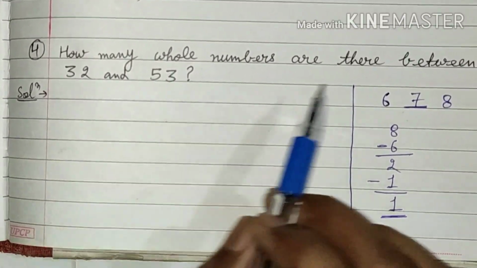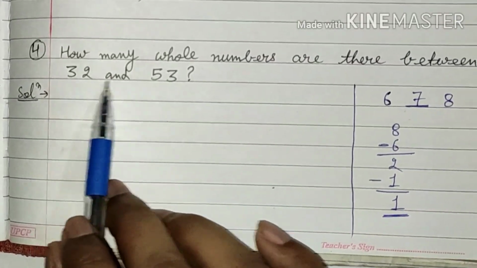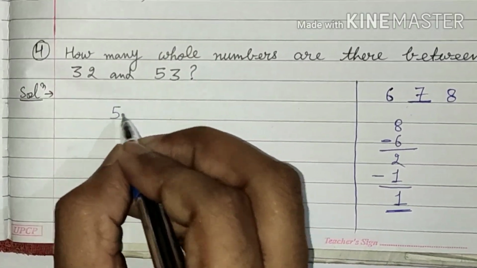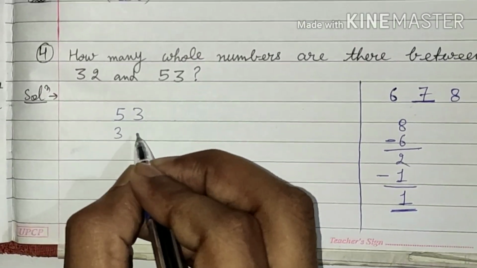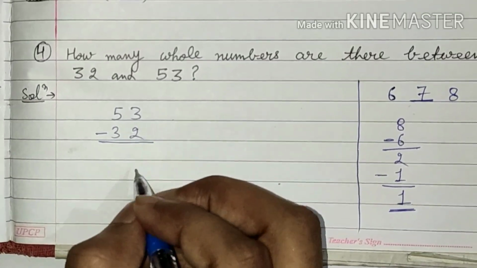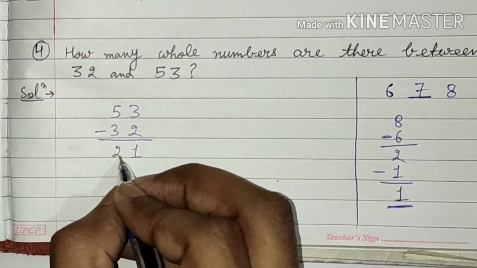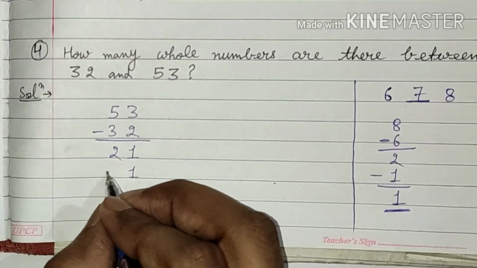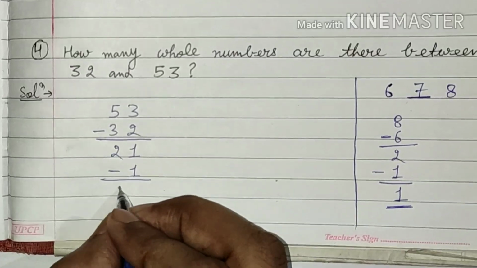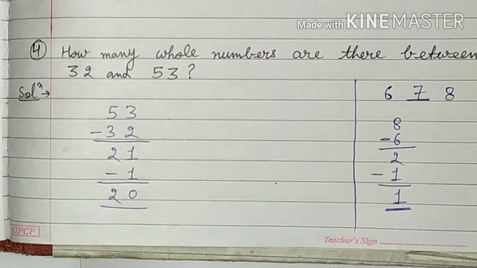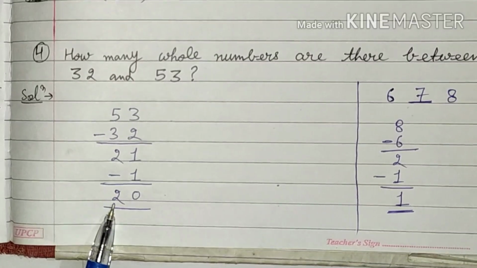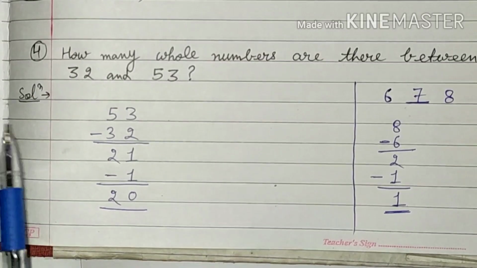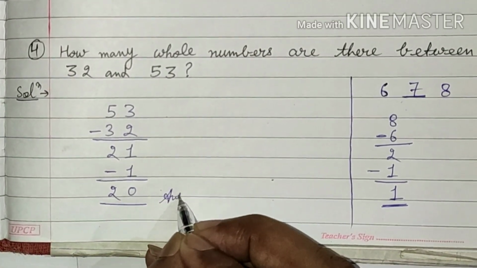We have to find whole numbers between 32 and 53. We subtract 32 from 53 and we get 21. Again we subtract 1 from the answer and get 20. So there are 20 whole numbers between 32 and 53, and 20 will be our right answer.